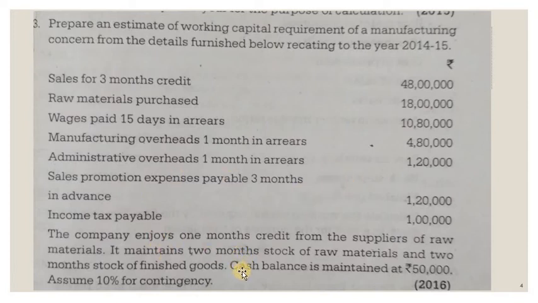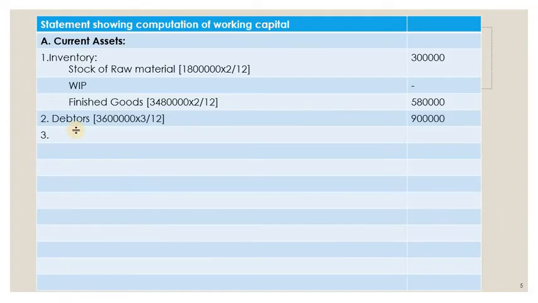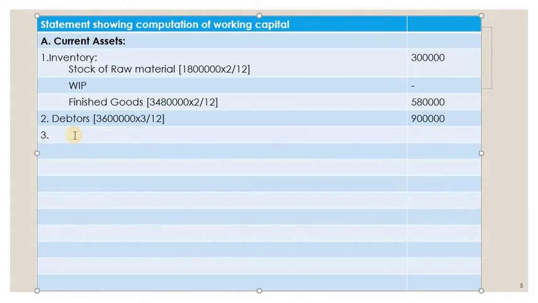Then finally cash balance is 50,000, so let us write that. Prepaid sales promotion expense, that is how much? 1,20,000 into 3 months, so 3 divided by 12, it is 30,000.